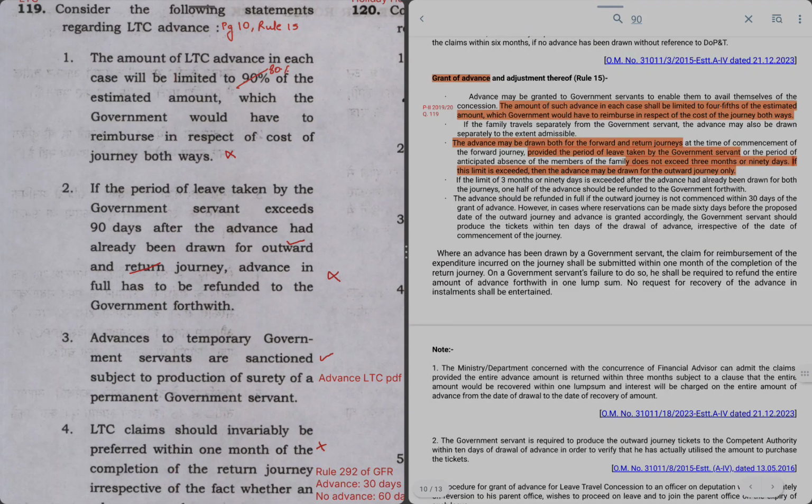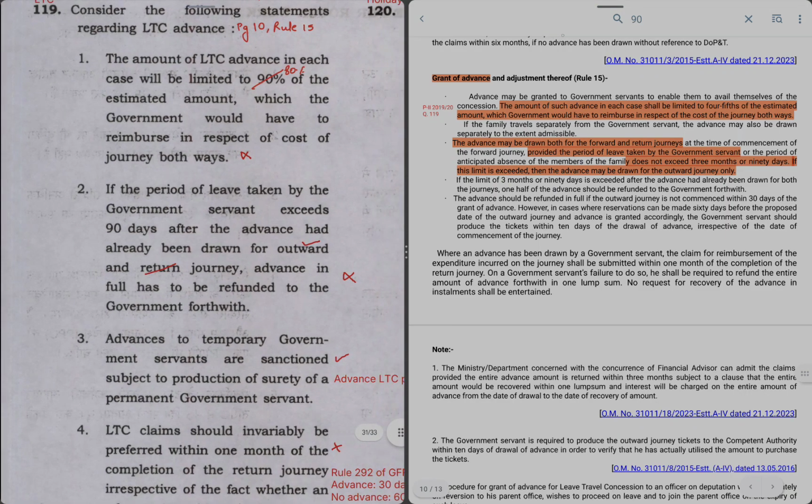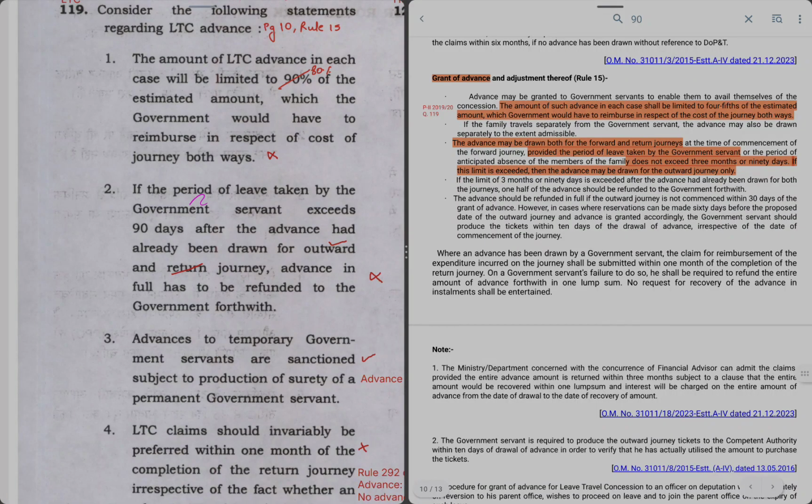So this question has multiple keywords. When the period of leave taken exceeds 90 days after advance drawn for both forward and return journey, advance has to be refunded in full. So now if you read this clause here, that only half of the amount has to be refunded.